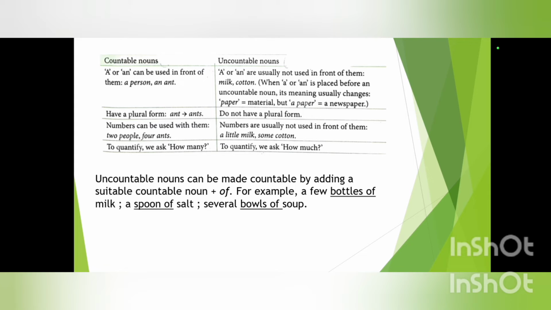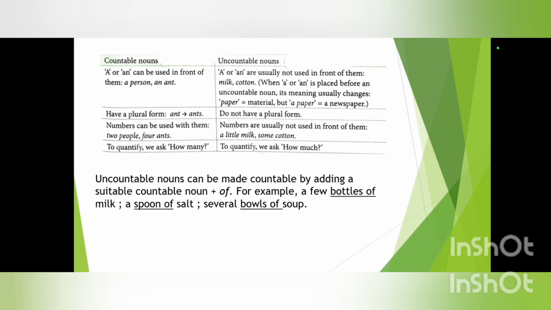This means that if the noun is countable, then you can apply the words a or an. But whereas in uncountables, you cannot do so. If there is a condition to put a or an, then sometimes the meanings might change. For example, we have over here paper. Paper is a material, but when you add a to it, that is a paper, then the meanings change. That is, it will transfer the meaning to a newspaper, right?